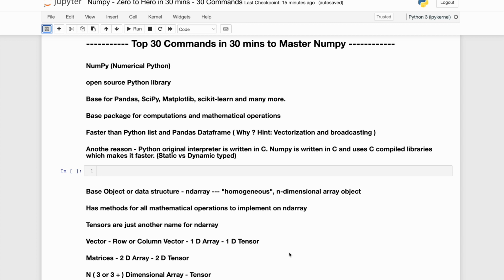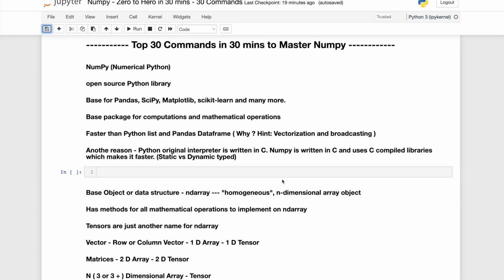Why? I'll try to give you a hint right now, and later down the line probably we'll discuss that in more detail. The hint is vectorization and broadcasting. These are the two capabilities which NumPy has, which make it super fast. It has completely done away with looping, so there is no looping or need for looping in NumPy.